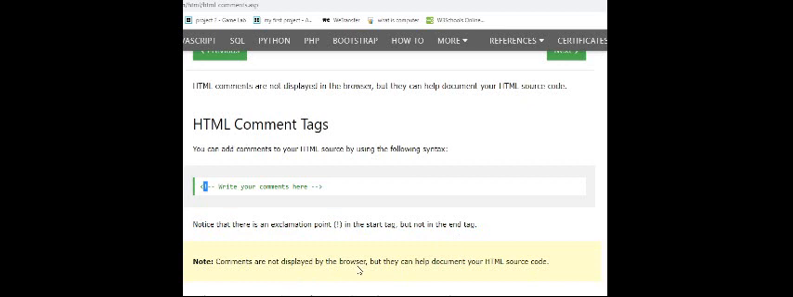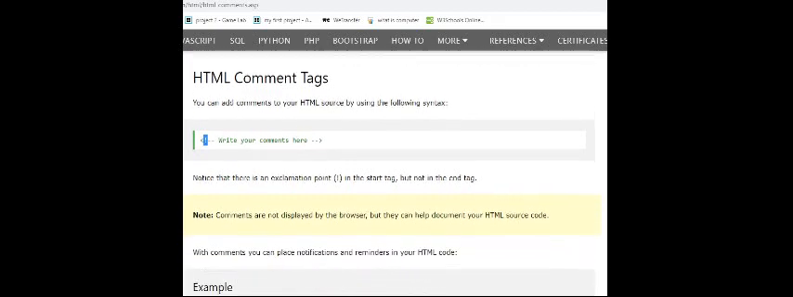Comments are not displayed by the browser, but they can help document your HTML source code. Okay, all of you. And come to the next section here.